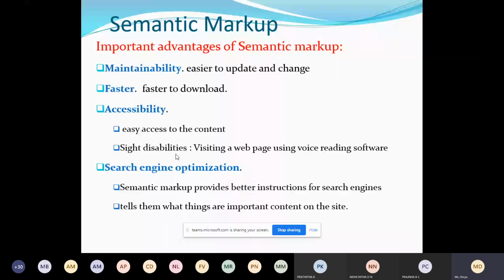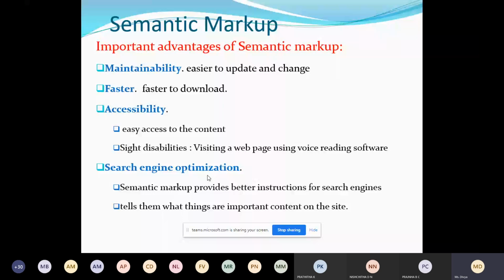So there are two ways: both non-blind and blind people can read the content of the websites. The next one is search engine optimization. You all know what a search engine is, correct? Your Google or Opera or Mozilla Firefox, whatever browser you have, they are called search engines. You can use those search engines for searching any websites or web applications.